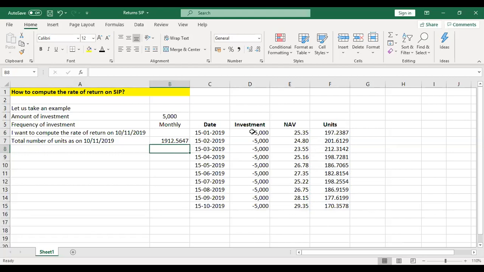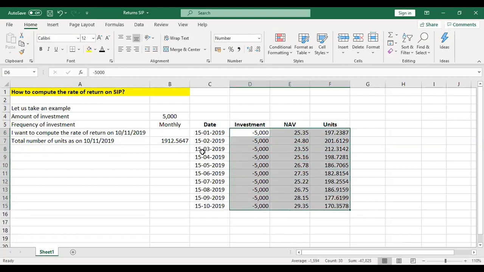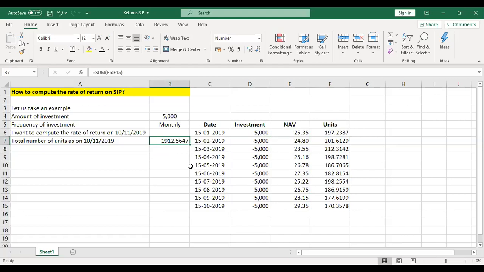Even if we don't have a database like this, we can always check with the holding statement as on 10th November 2019, and the holding statement will tell us the number of units held as on that day. The second thing that I want for the purpose of calculation of rate of return is the NAV as on 10th November 2019. This can also be